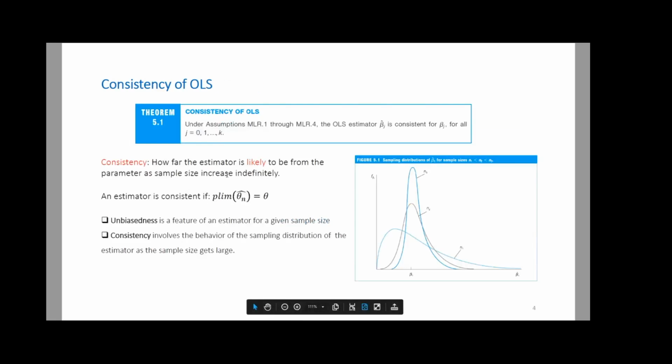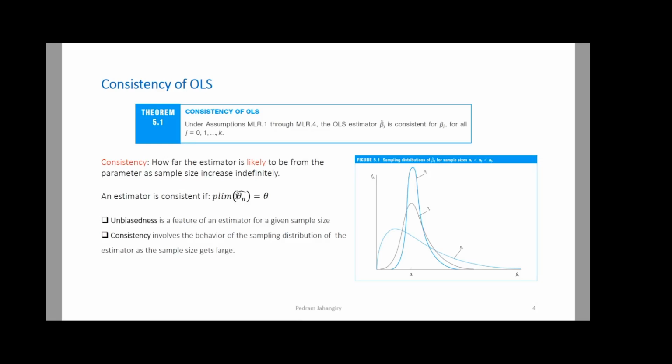So first, let's talk about the consistency of OLS. What is consistency? Imagine theta hat is an estimator, right? Theta hat can be equal to beta hat, or it can be equal to x bar. Remember from the statistics course, what is the best estimator for the population mean? The sample mean. What is the best estimator for the population standard deviation?